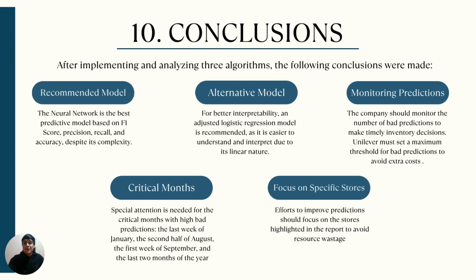To be more specific, the mentioned months can be intersected with the weeks with the greatest number of bad predictions, over 1,000. These are the last week of January, the second half of August, the first of September, and the last 2 months of the year. Finally, to avoid wasting resources, prediction improvement efforts should focus on the sources that are mentioned in the results part of the report.